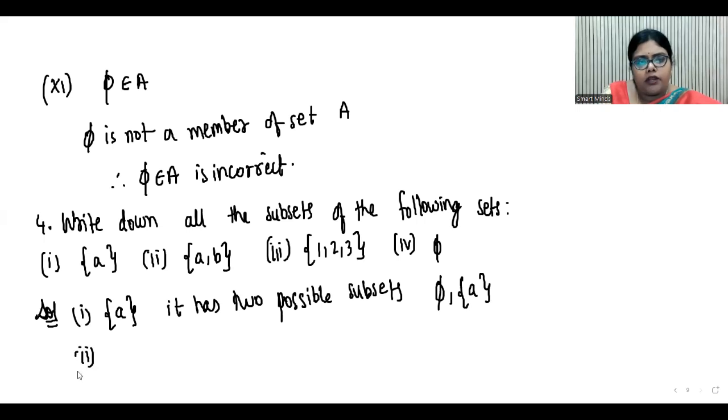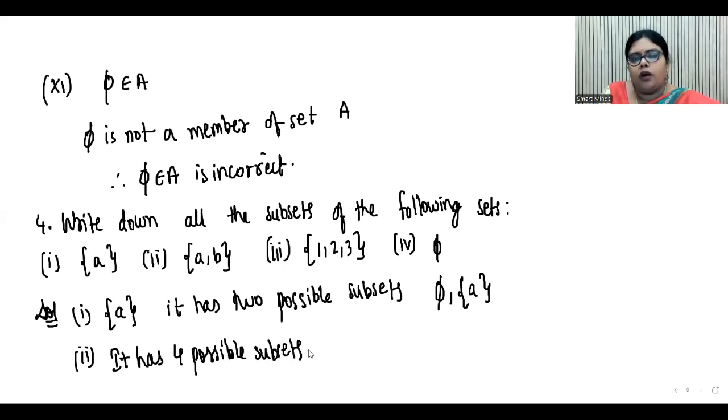Coming to the second one, you have two elements, A and B. When there are two elements, you will get 2 power 2, that is 4 subsets. So it has 4 possible subsets.